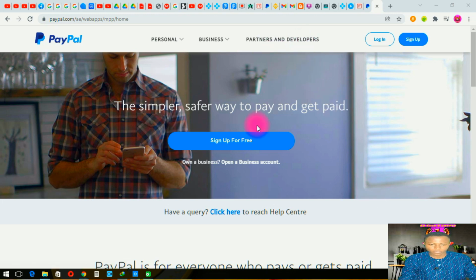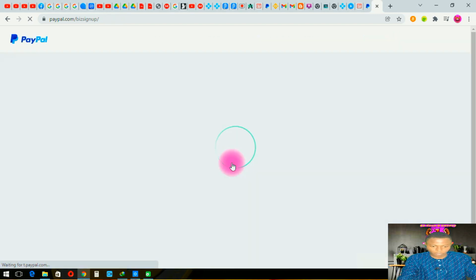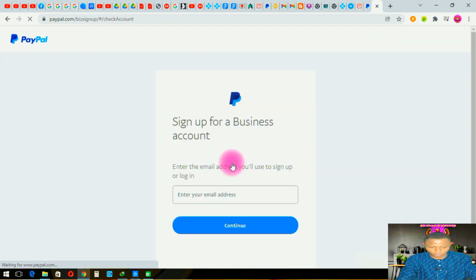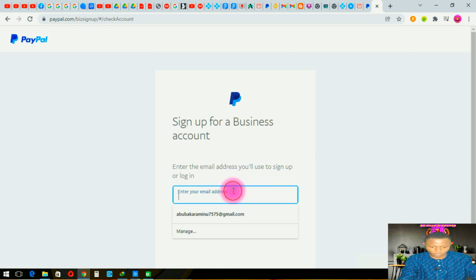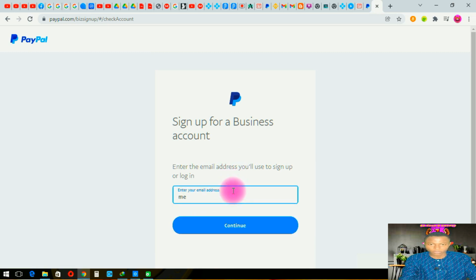So without wasting your time, let's go to the process. Open a business account, we are going to click on it. Once we click here, guys, you have to follow this process step by step, because if you do not follow it step by step, you may be losing something else, and that means you are risking your hard-earned capital there.